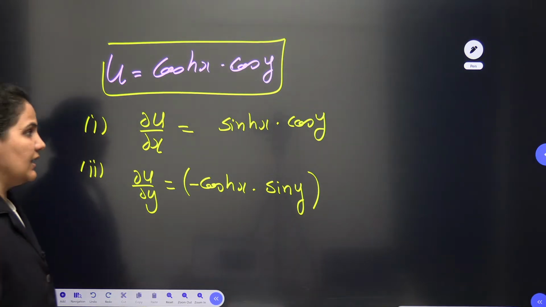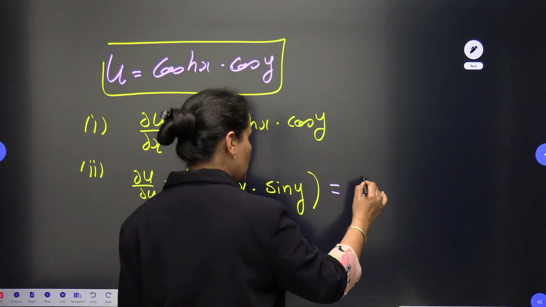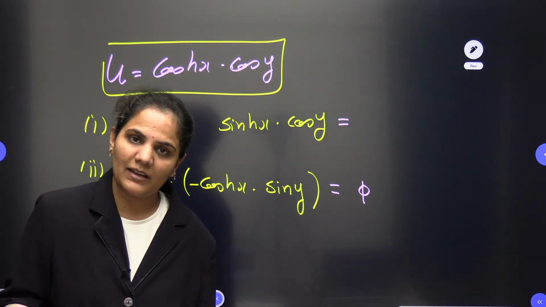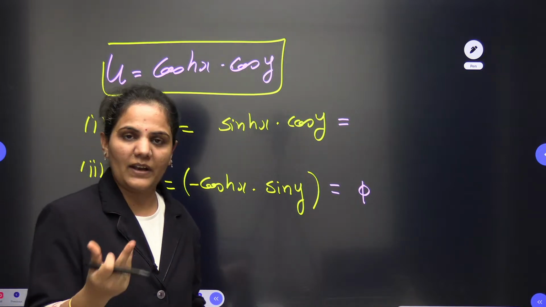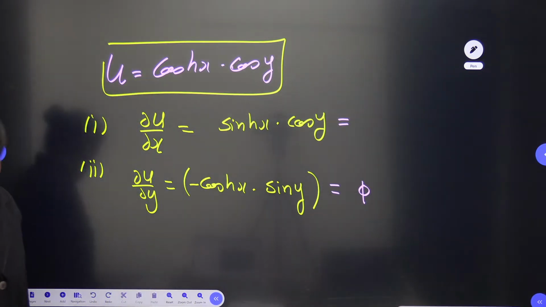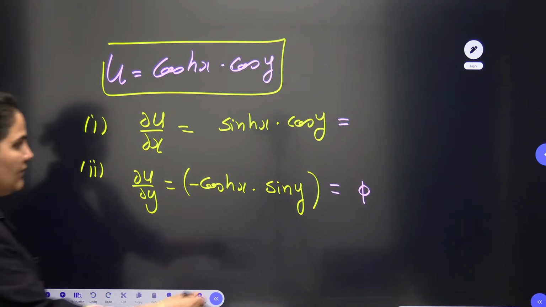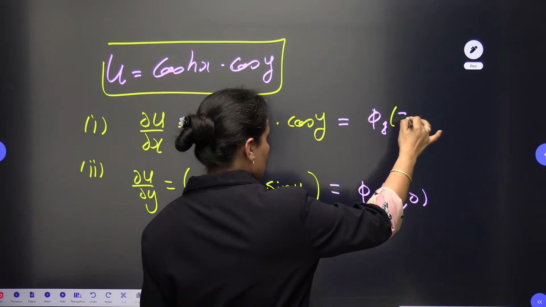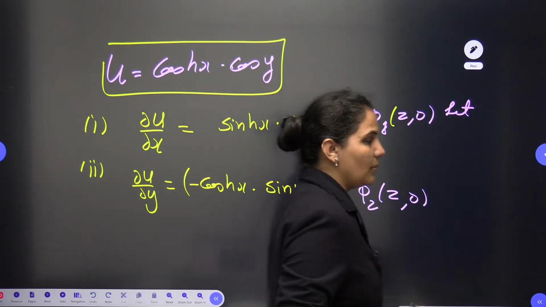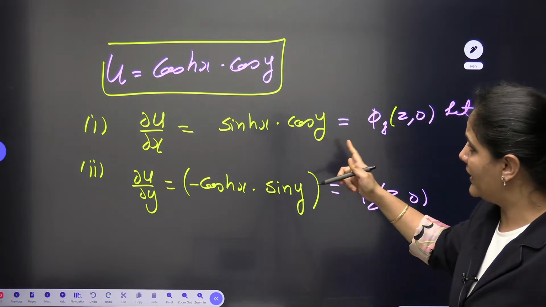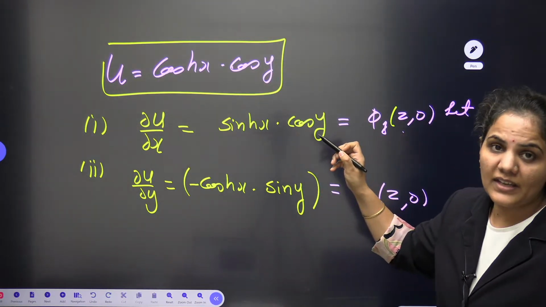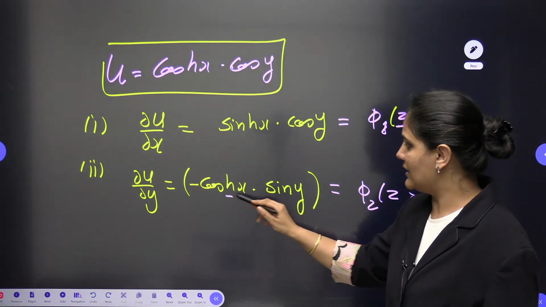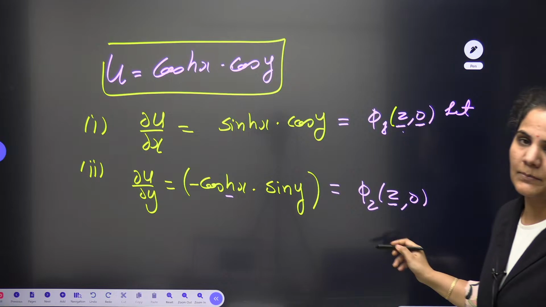Ultimately, when you want to solve by Milne-Thomson, you need to put z, 0. I will take this as phi 2 (z, 0) and this as phi 1 (z, 0). Phi 1 (z, 0) means in del u by del x, in place of x I will put z, and in place of y I will put 0. Similarly here, in place of x I will put z, and in place of y I will put 0.